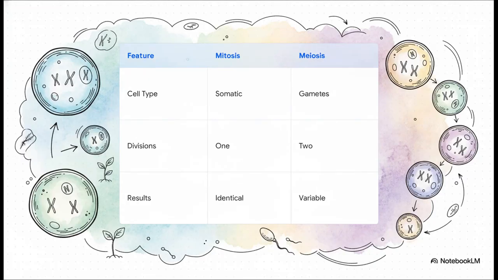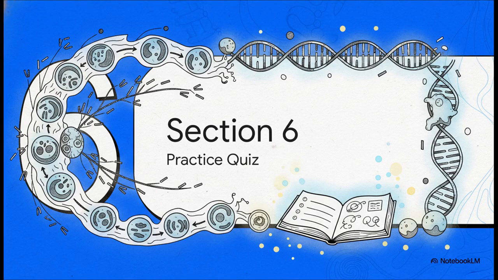Bringing it all together, let's look at section 5, mitosis versus meiosis comparison. If you're taking notes, this is absolutely the slide to screenshot. Let's walk through this head-to-head comparison. Mitosis happens in your diploid somatic cells, the normal cells making up your body, and its main job is supporting organismal growth and cellular repair. It uses one division to conserve the chromosome number, producing two genetically identical cloned cells. Meiosis, on the other hand, occurs in gamete-producing cells. It requires two sequential divisions to intentionally reduce the chromosome count by half, ending up with 4 genetically variable haploid cells ready for reproduction.